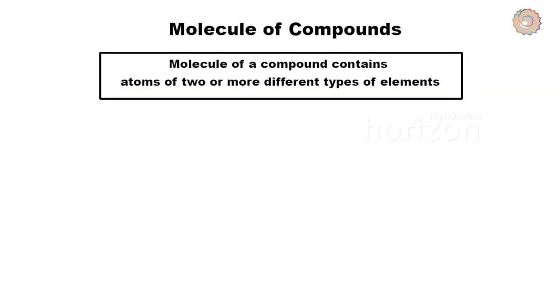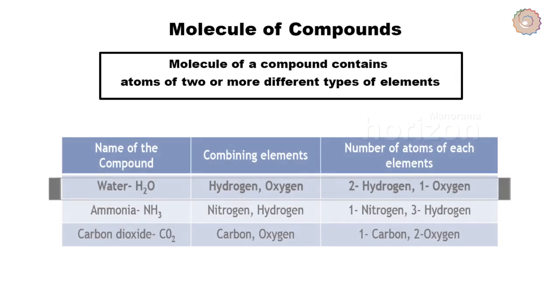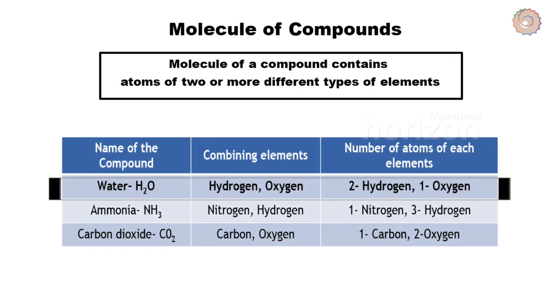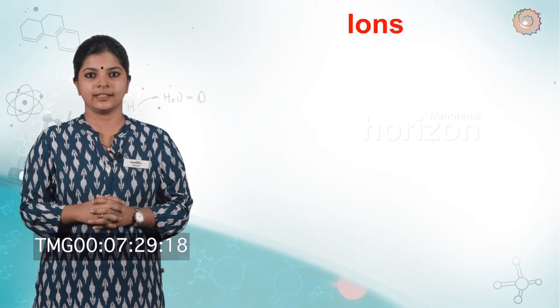A molecule of a compound contains atoms of two or more different types of elements. For example, in water, which is a compound, the combining elements are hydrogen and oxygen in the ratio 2:1 to form H2O. Now let's see what an ion is.